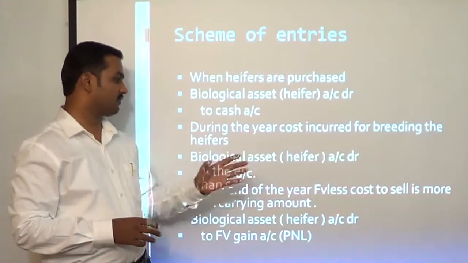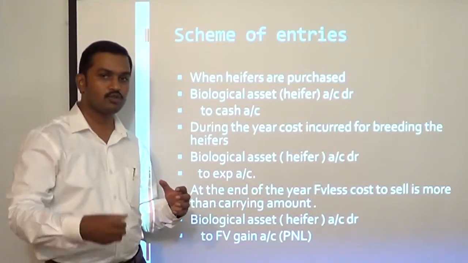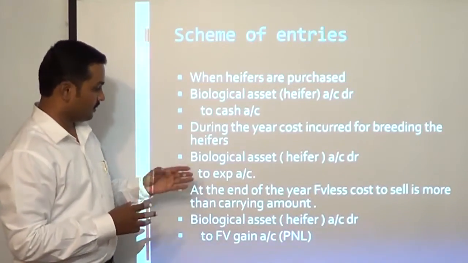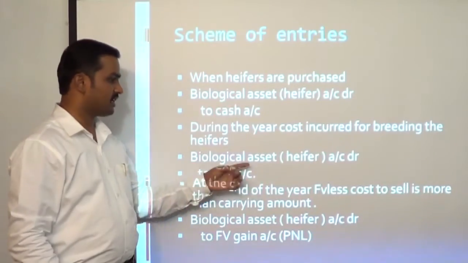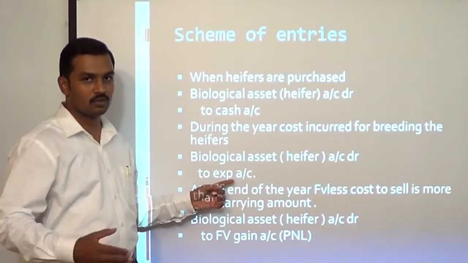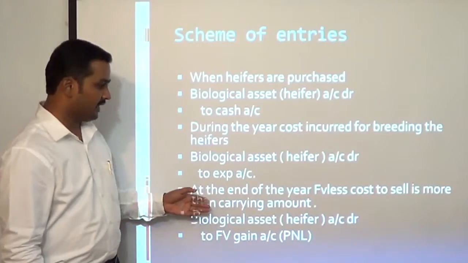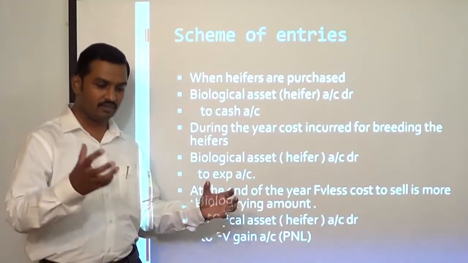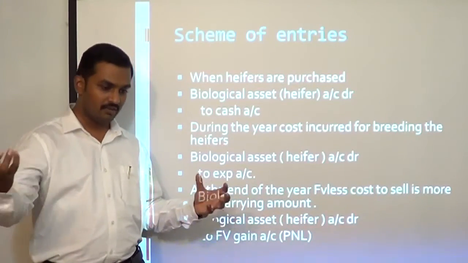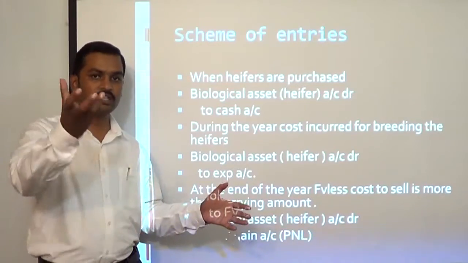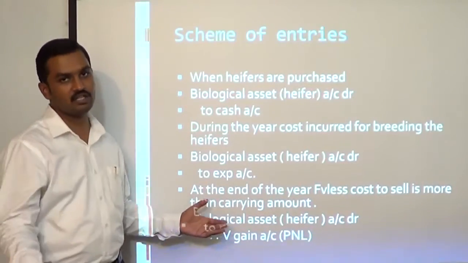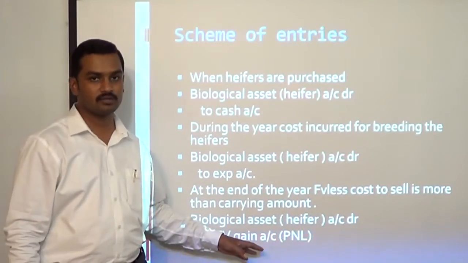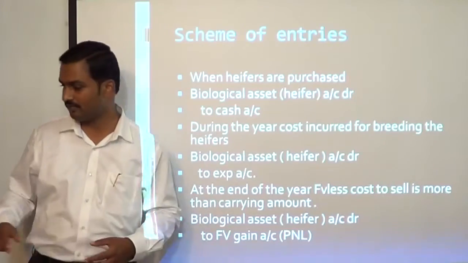During the year, cost incurred for breeding the heifers. You have again incurred some cost to feed the heifers, medicine, staff cost, feeding cost, etc. So we'll capitalize that expenditure. Biological asset, heifer account debtor to expense account. So whatever expenses have been incurred, they have been capitalized. At the end of the year, fair value less cost to sell is more than the carrying amount. At the end of the year, we'll measure the fair value of these heifers. If it is more than the carrying amount right now, the increase will be recognized as a gain. If there is a decrease, we'll recognize it as a loss. Biological asset, heifer account debtor to fair value gain account. Okay. So we are going to pass these entries relating to heifers.